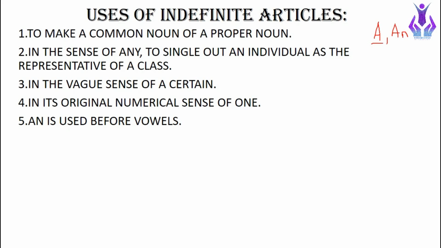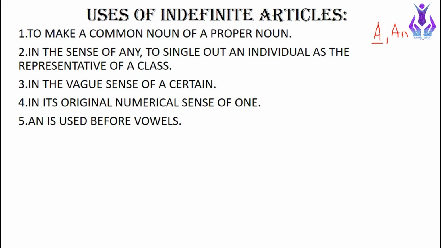The next one is in the vague sense of "a certain." So when we say "a Kishore Kumar is suspected by a police," here we mean Kishore Kumar is a certain person's name. So he is any person. We are mentioning it as a common noun, so we put "a" along with it.